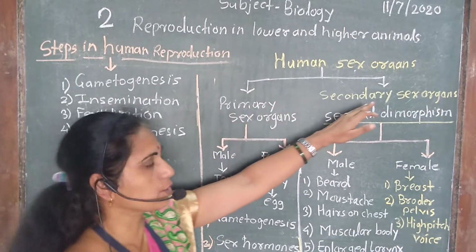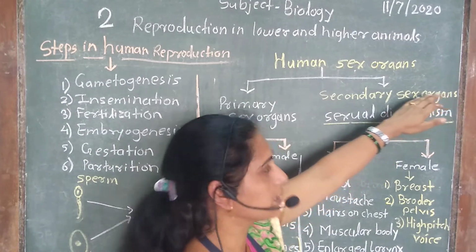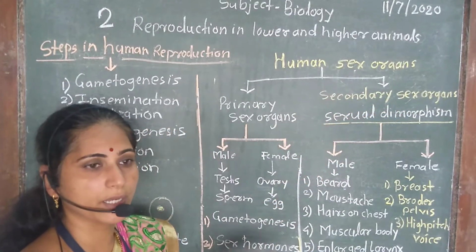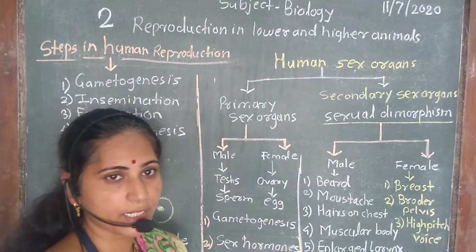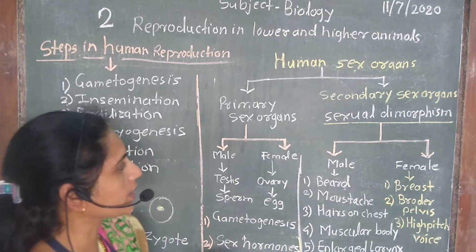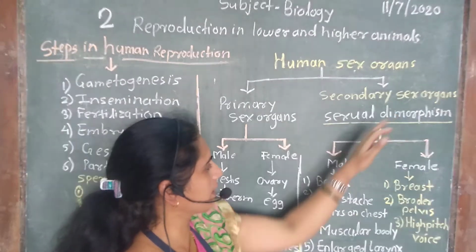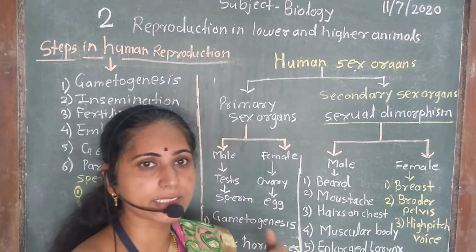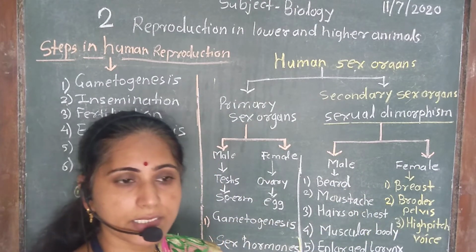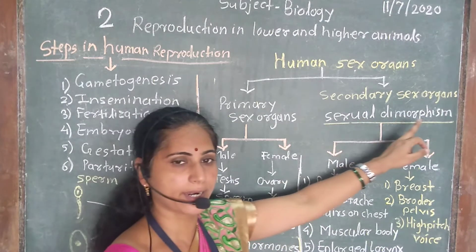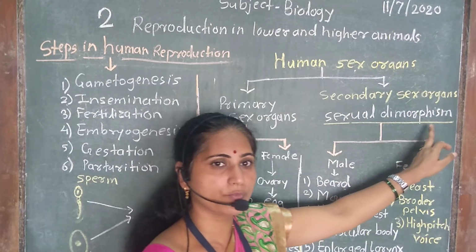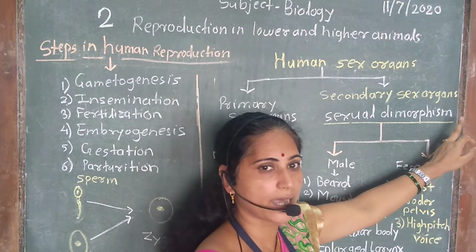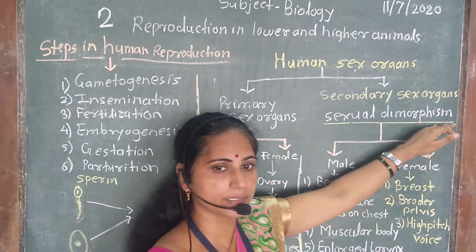Then we get into secondary sex organs. These secondary sex organs develop in the sexual maturity phase, or at the age of puberty, and then in case of male and female, external morphological characteristics change. These characteristics are called sexual dimorphic characteristics, in which dimorphism occurs. Two forms differ from each other, that is dimorphism.